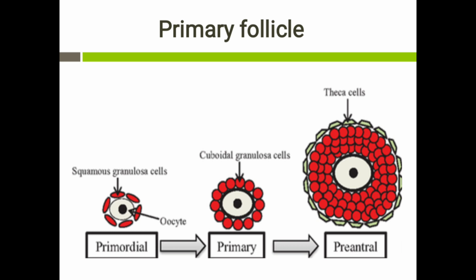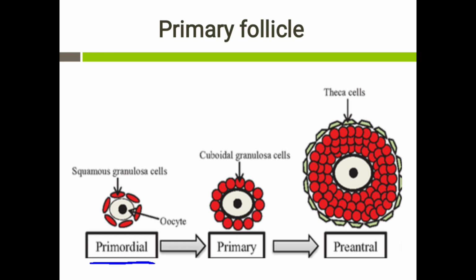In this picture, we can see a primordial follicle. This primordial follicle formation is the first stage of the follicular development. This primordial follicle consists of an oocyte in the center, surrounded by the pregranulosa cells. As I mentioned earlier, these pregranulosa cells are flattened in nature, and this primordial follicle gets converted into a primary follicle.